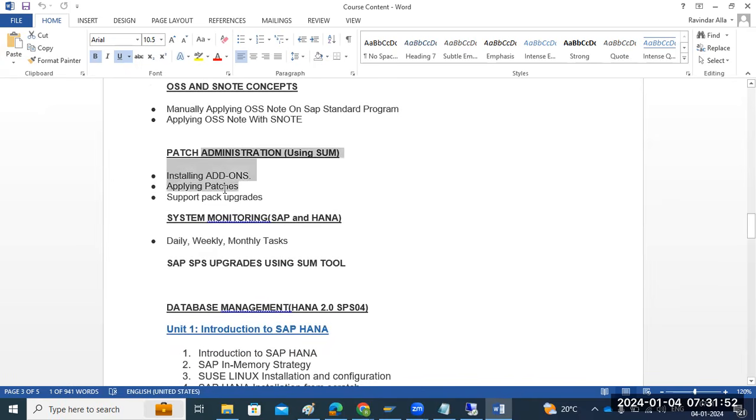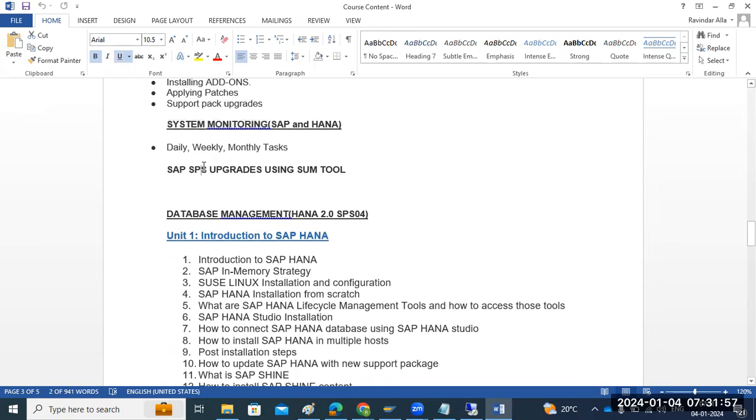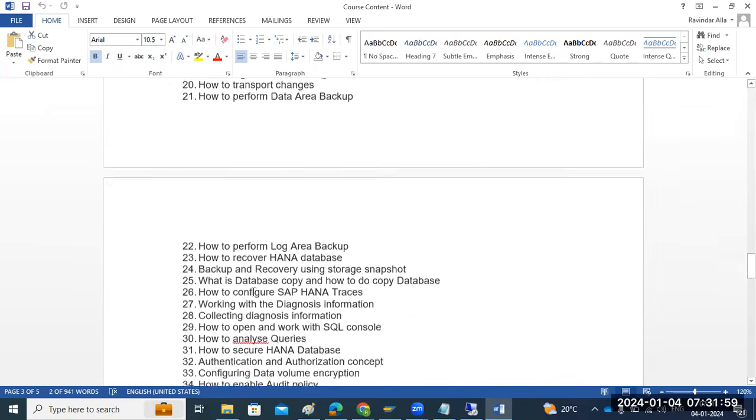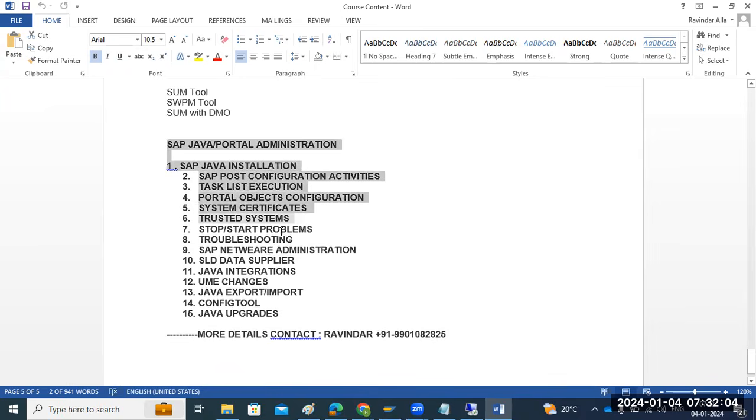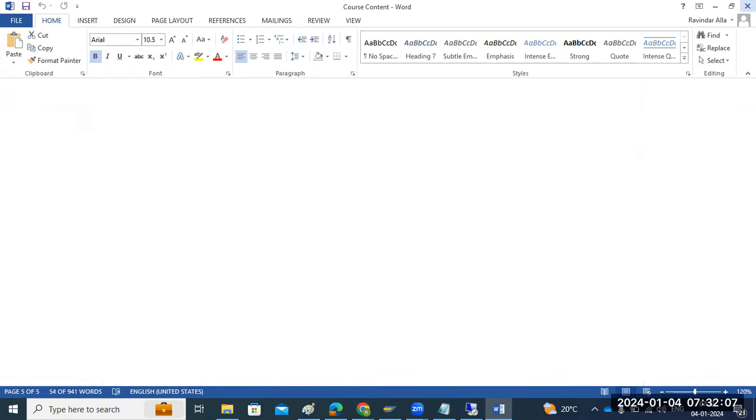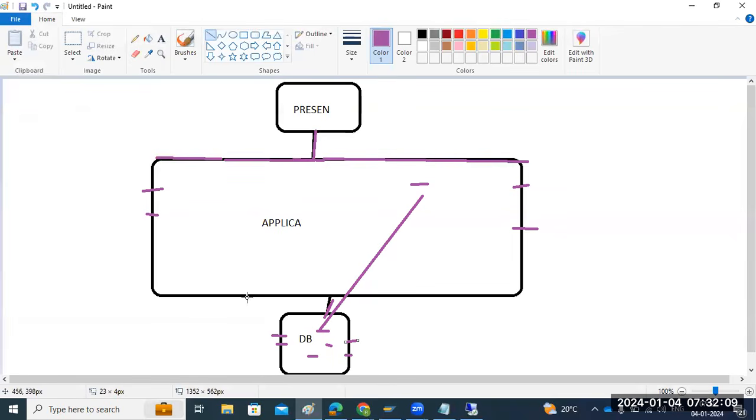Patch administration using some tools: you will practice daily activities, monthly SAP upgrades using the SUM tool, and DB related activities. We will also discuss Java administration. Whatever an SAP Basis consultant requires, from zero to 10, 12, 13 years of experience, we will cover from basics to higher level in our day-to-day classes.